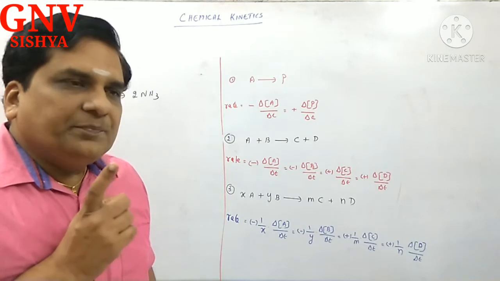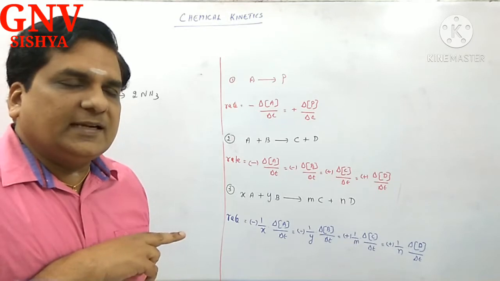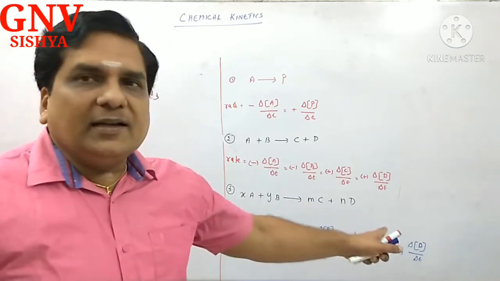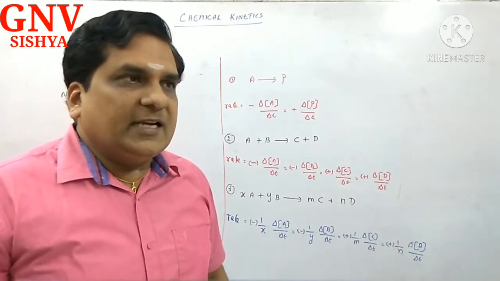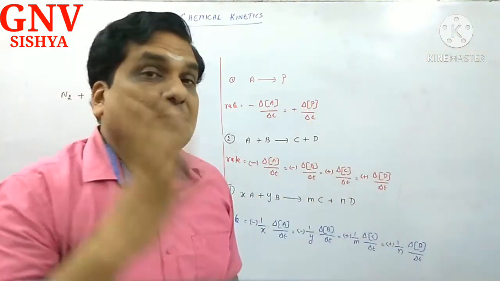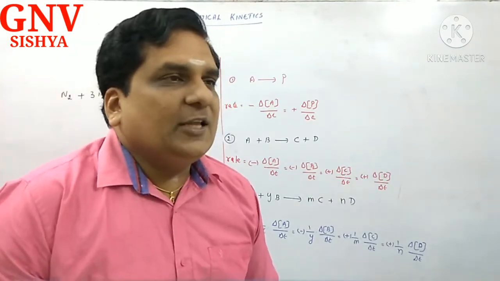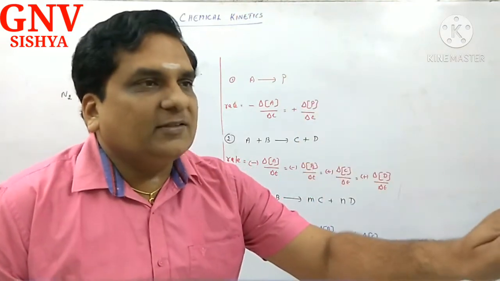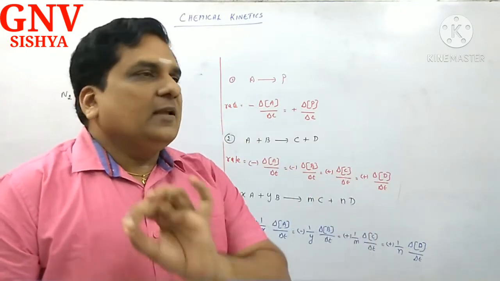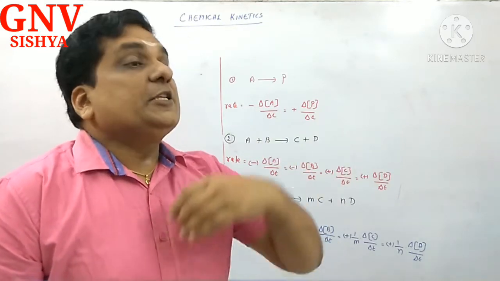I tell you one thing. Chemical reactions follow the law of conservation of mass. The amount of reactant destroyed must be equal to the amount of product formed. So remember, you cannot write the rate of the reaction with respect to reactant and product unless you are given a balanced equation. Suppose you are given a skeleton equation, an unbalanced equation. If you are asked to write the rate of the reaction, you should express your inability to write: sorry, for the given reaction, rate cannot be expressed because the given reaction is not stoichiometric.